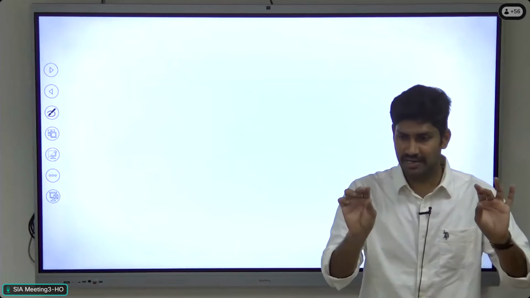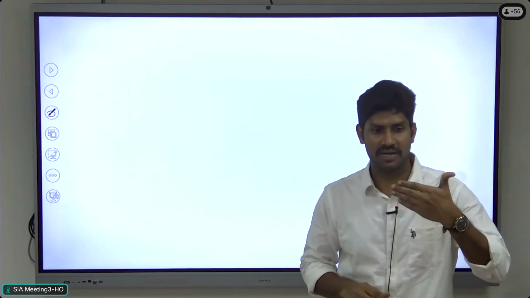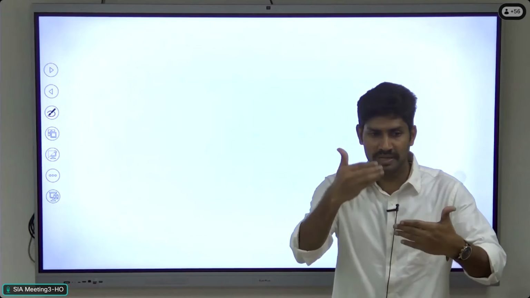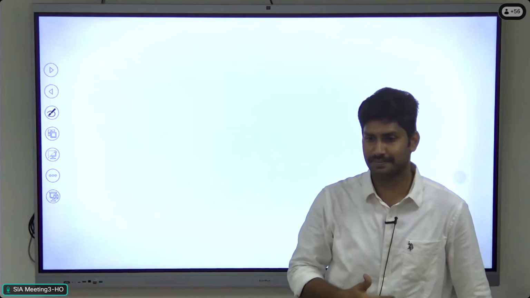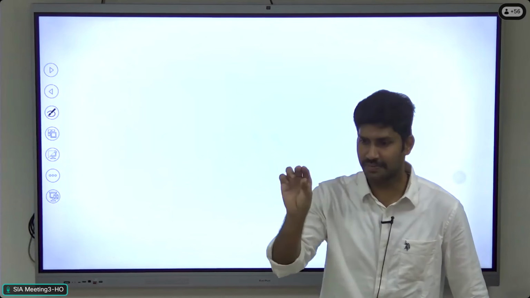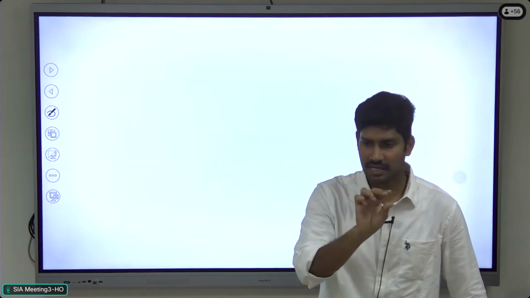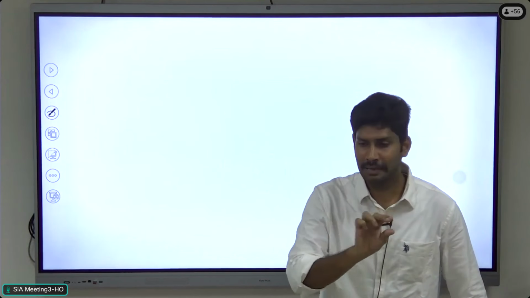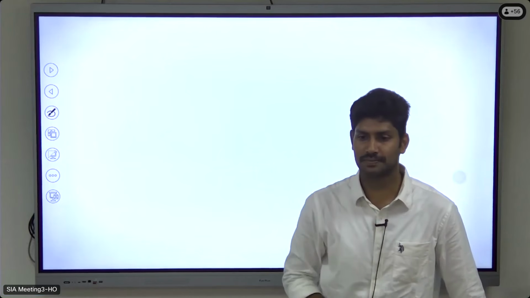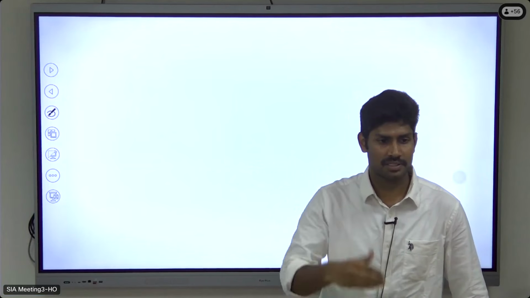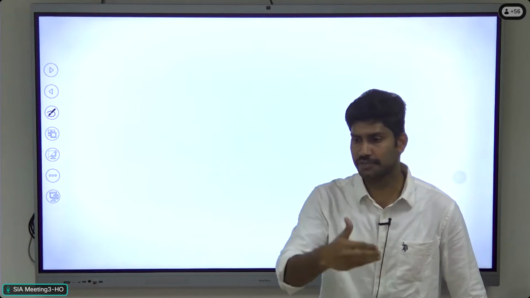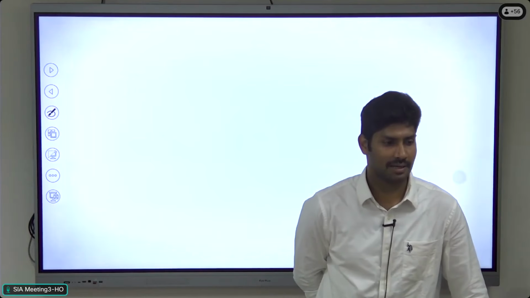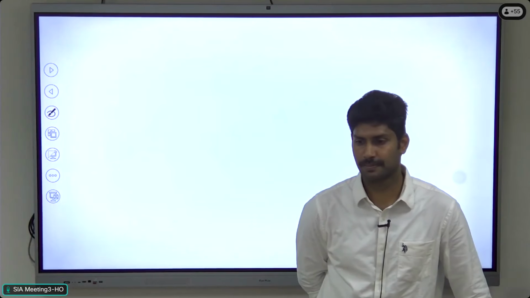We know the concept, but presentation-wise, while writing the answer for this question, it should be in a proper structured way: introduction, definition, formula, facts, illustration, then significance or importance of this concept. That is the conclusion. So this is a proper answer for this short question: write short notes on cropping intensity index.